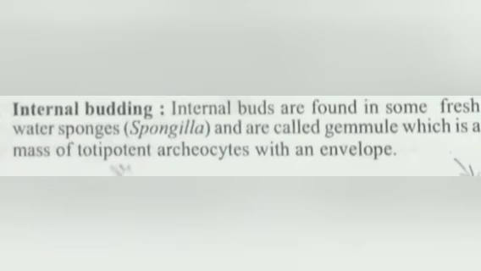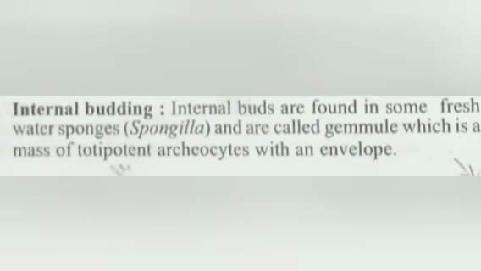In the gemmules of sponges, in the center of the conical flask-like structure, there are numerous archaeocytes. These archaeocytes, with an envelope, have totipotency. Then they can come out from the internal bud and numerous sponges are released.